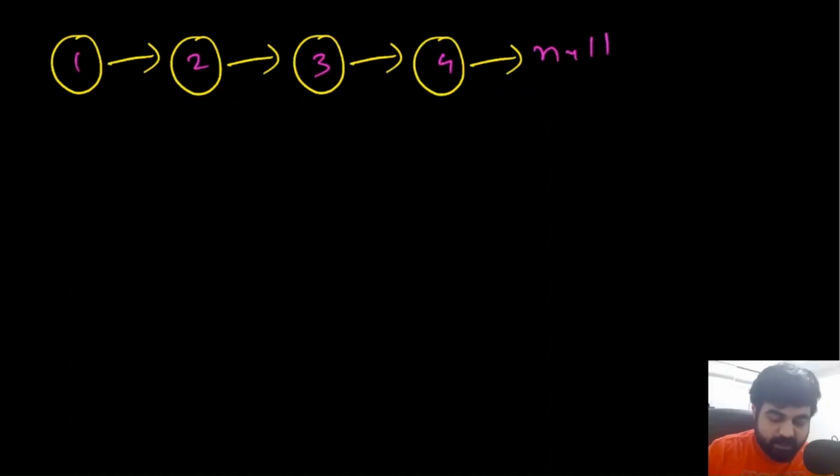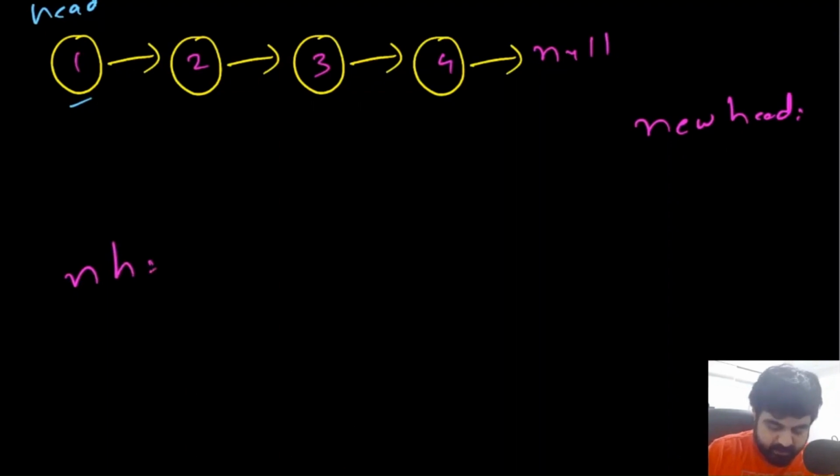Well, let's try to see what things we have. We currently have a head pointer that points to the first value inside our linked list. Now since we need to reverse the linked list, the reversed linked list is going to have a new head, and this would be the head of the reversed linked list. So first of all, we need to create a new node called new head, and initially the new head value is going to be null. So let's just create a new head. I'm going to mark it as nh, and currently the value is null.